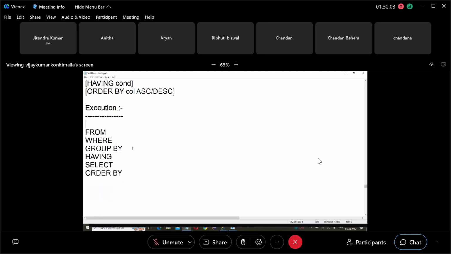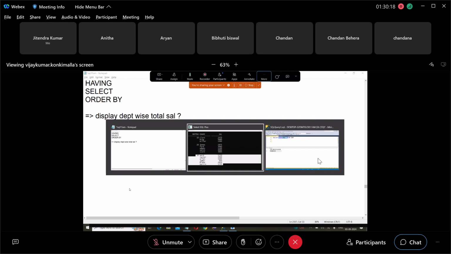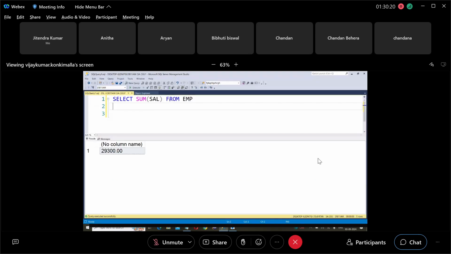Suppose, for example, I want to display department wise total salary. I'm asking department wise total salary. This query gives the total salary from the whole table, but I'm not asking for the whole table, I'm asking department wise.